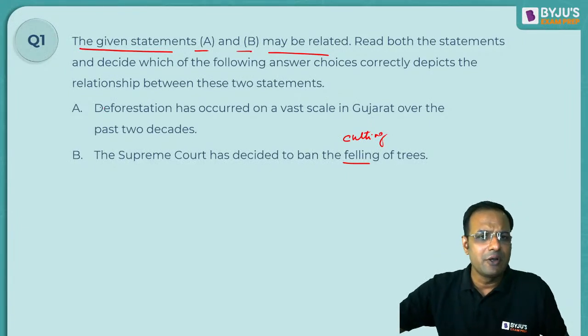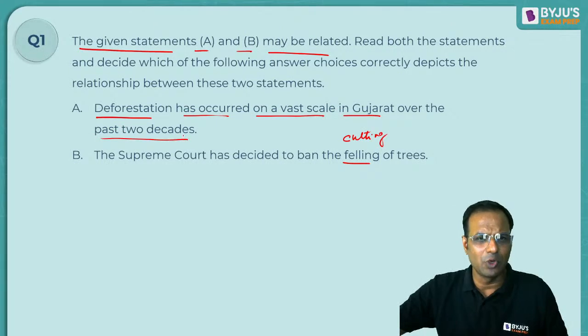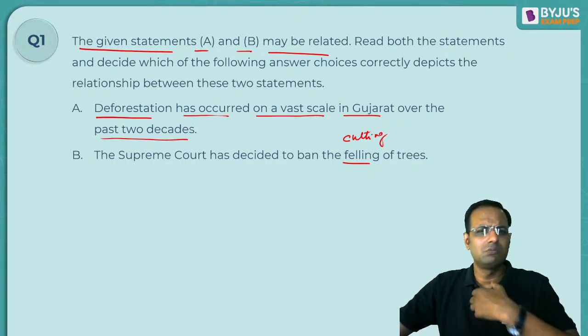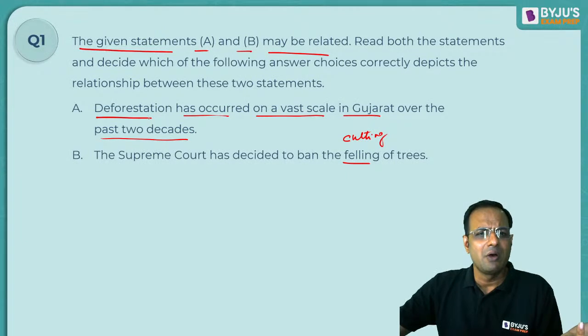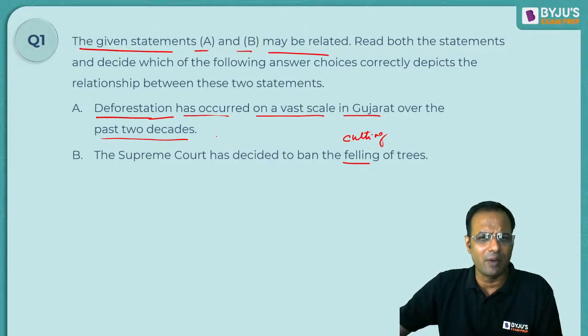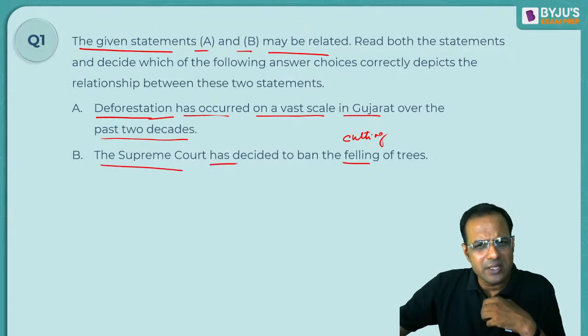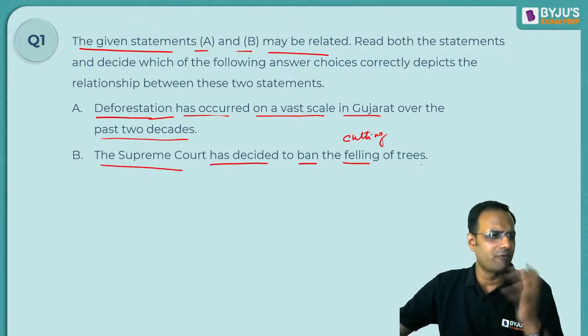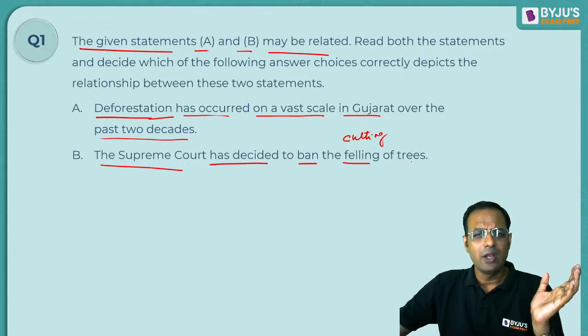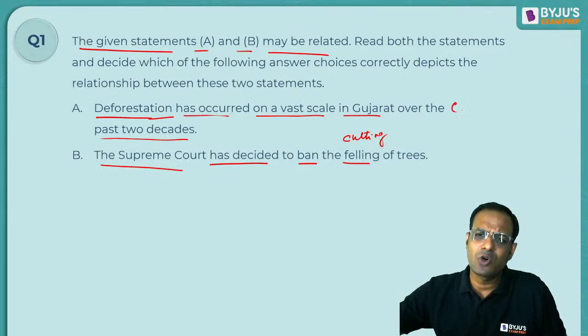Now, let's understand this question and put things in perspective. क्या कहा गया? Deforestation has occurred on a vast scale in Gujarat over the past two decades. बहुत पेड़ काटे गए, right? So, deforestation was, and people were cutting trees like anything, right? Forests were cleared off in the name of urbanization and development. And then the second statement tells us the Supreme Court has decided to ban the felling of trees. All right. Now, very easily we can say that deforestation is the cause.